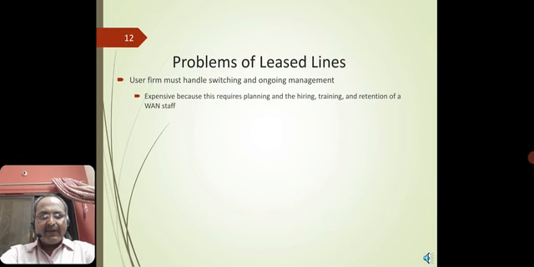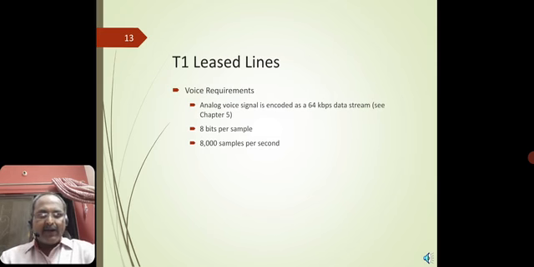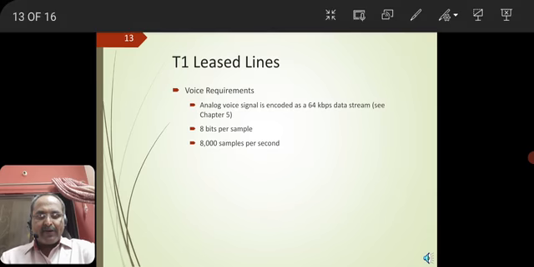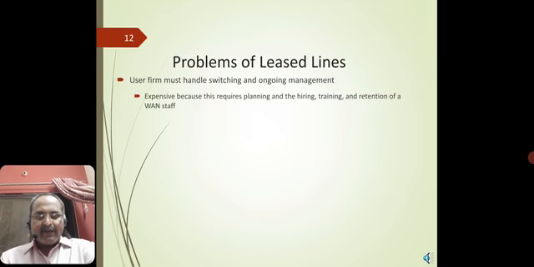So we move on to our next discussion, problems of leased lines. The user firm must handle the switching and ongoing management at one particular site location. This is called the site location. These lines are also expensive because this requires planning and hiring a lot of manpower.